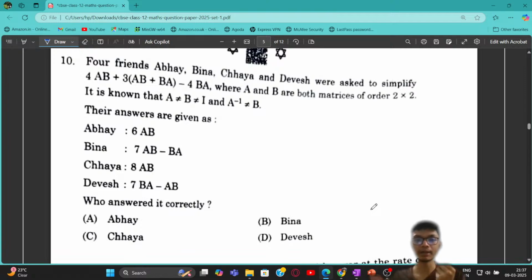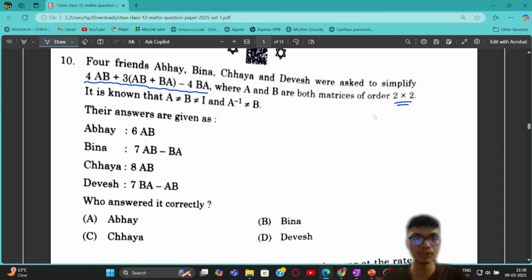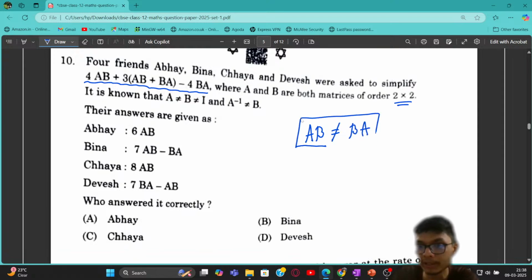So it said that there are 4 friends, Abhay, Bina, Chaya, and Devesh, who were asked to simplify this particular expression of matrices, where A and B are both matrices of order 2 cross 2. So if you just recall, this is a problem which deals with the order in which the matrix multiplication is done. From the basics of matrix multiplication, you already know that matrix multiplication does not follow the commutative principle, right? So A into B is not equal to B into A, right?